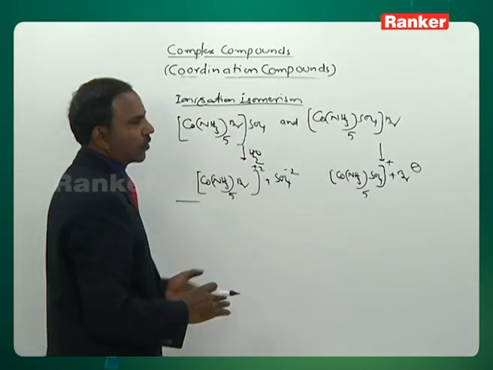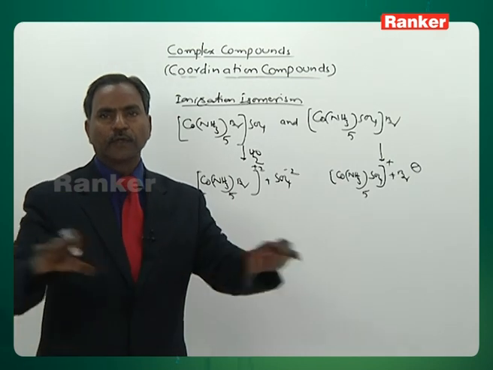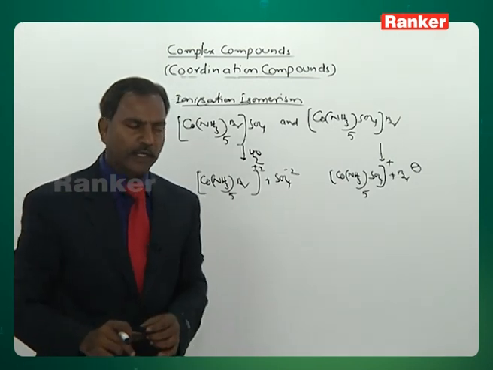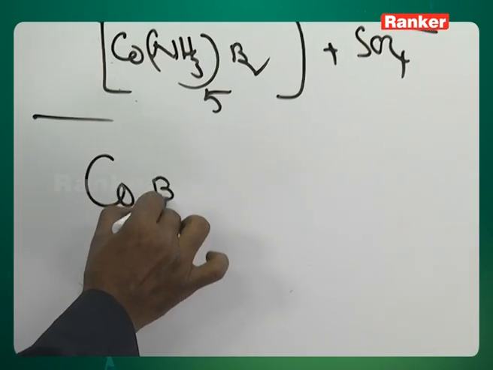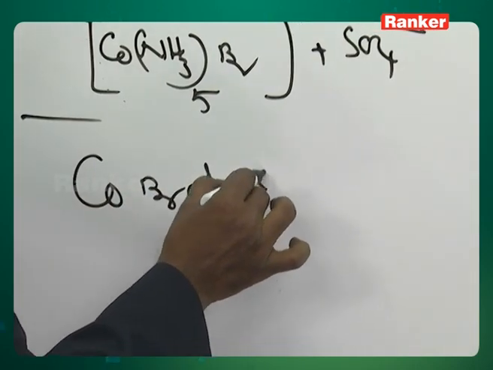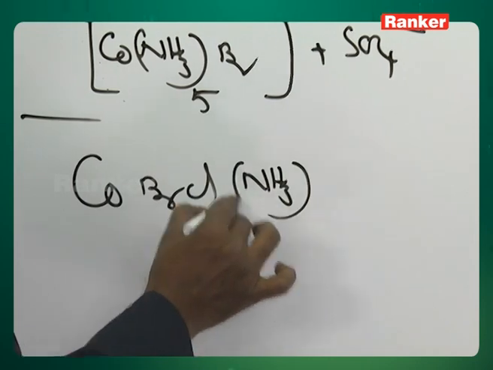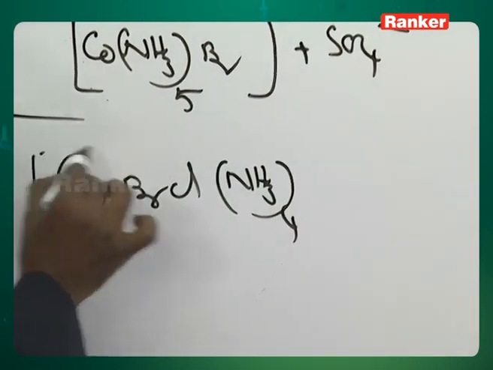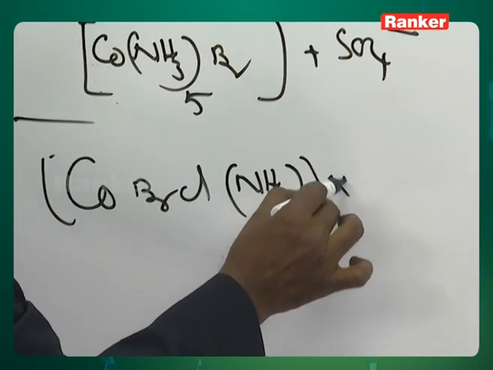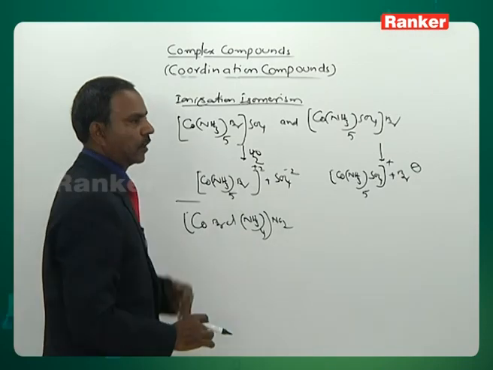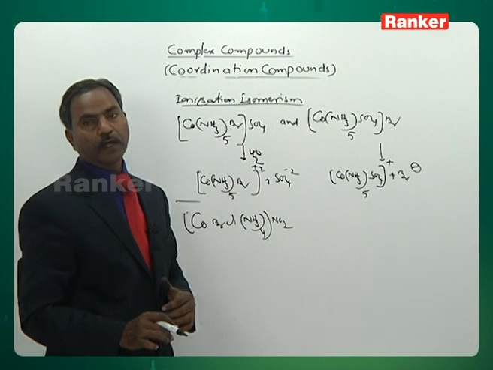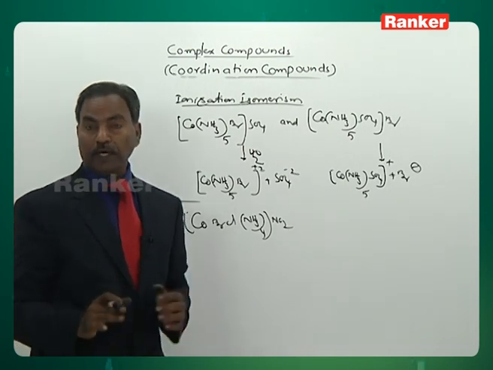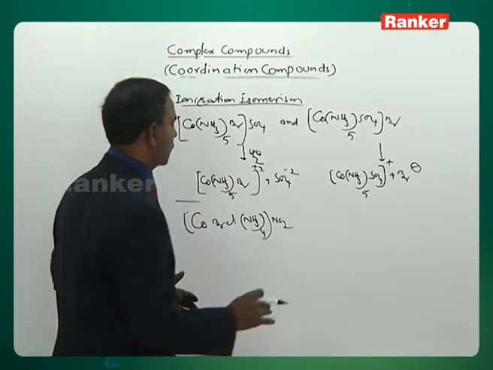Now I will write one more complex in which there are three types of anionic ligands: Co, Br, Cl, NH3 taken 4 times, with one more outside the complex in the outer sphere. The anionic ligands are three. You can write now three isomers.